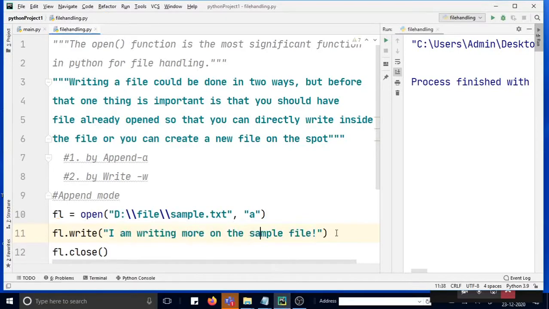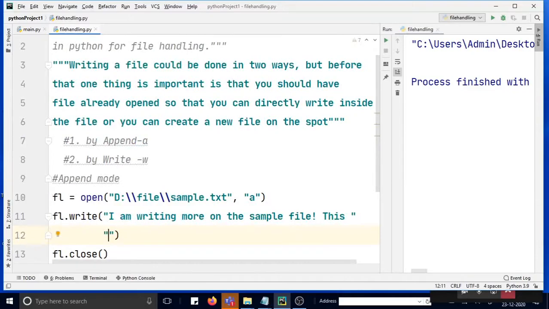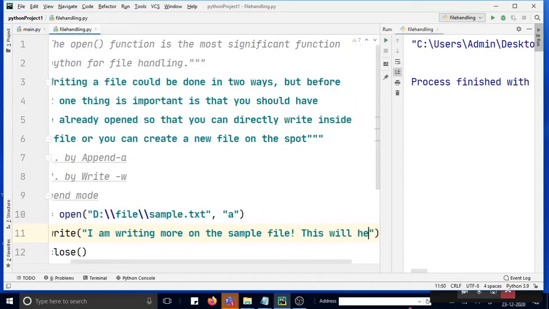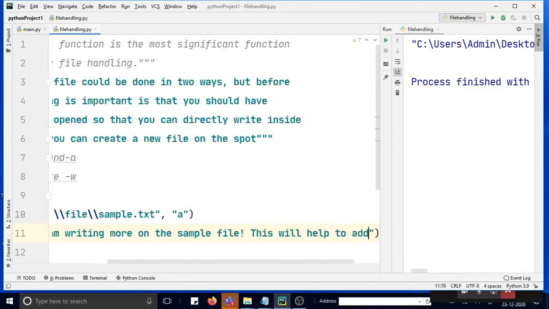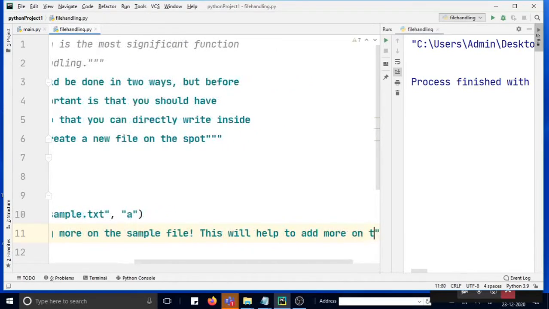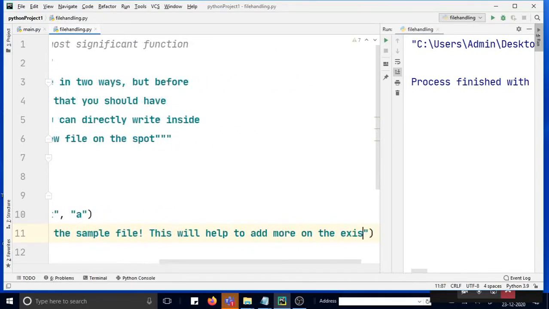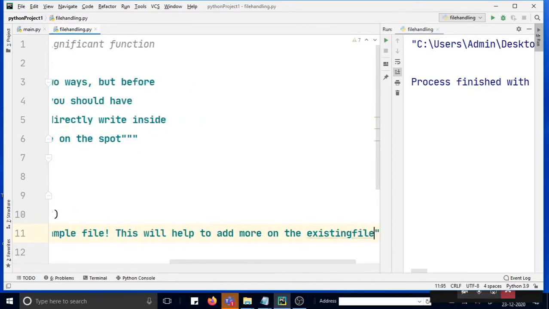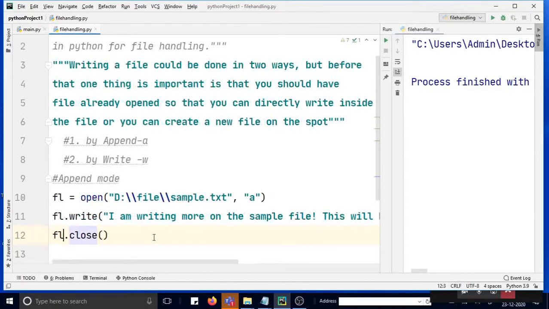This will help to add more on the existing file. So this is the thing I have added. Let us see if it works.